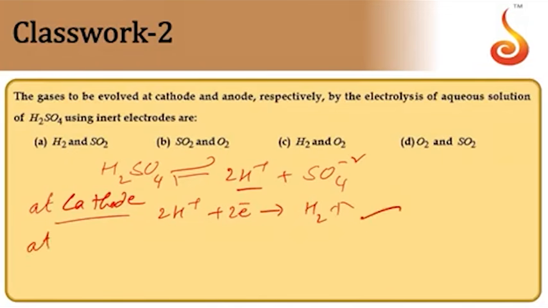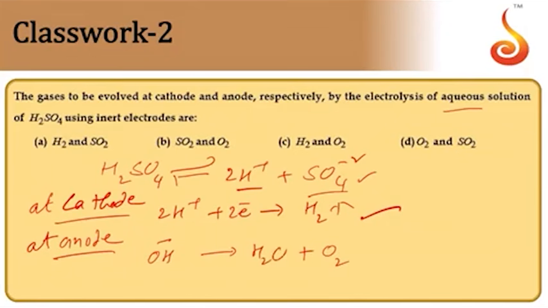Coming to the anode, since we are using an aqueous solution, we have OH- ions also along with sulfate anions. OH- ions get oxidized in preference to sulfate anions. So at the anode, OH- ions get oxidized and liberate oxygen gas, forming water molecules also.